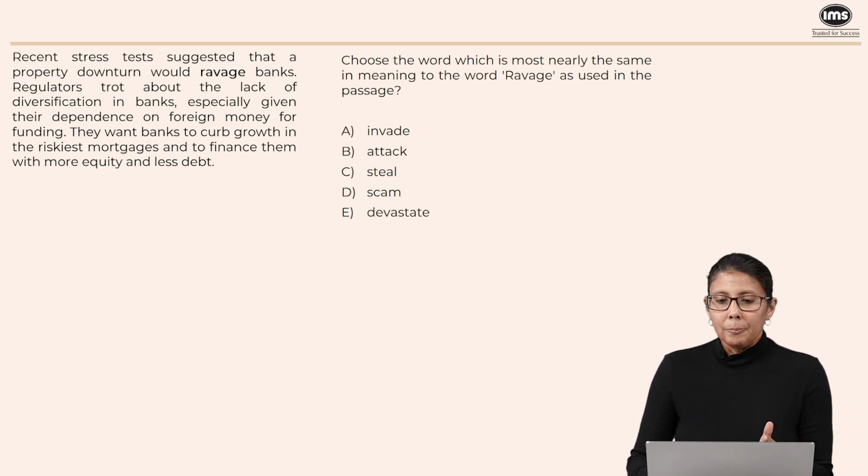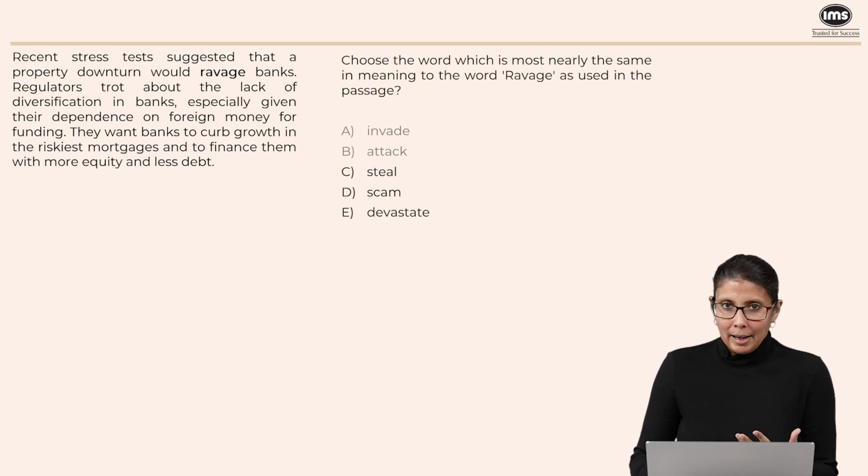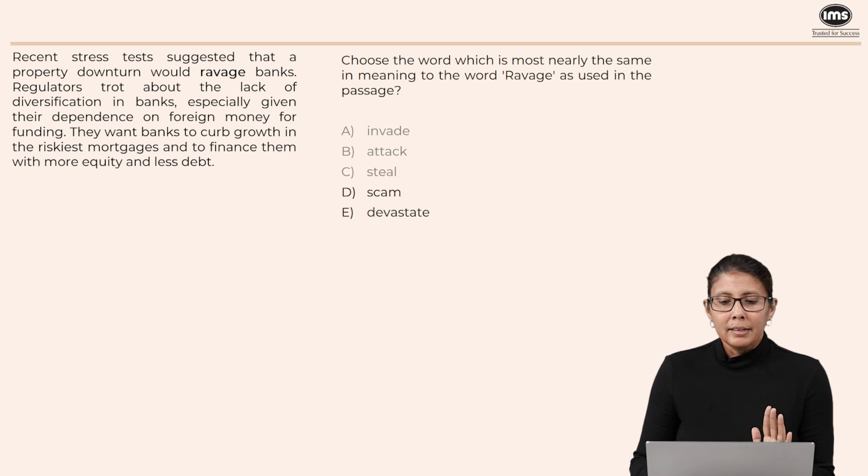Now let's look at A. A says invade and B says attack. Now you can see that these two options are very similar. And sometimes ravage kind of does mean to invade and attack and therefore destroy. But in this context, the banks are not being invaded or attacked, and therefore we can eliminate option A and option B. Steal. We're not saying that the property downturn will steal the banks. The banks are going to be adversely impacted, so we eliminate C.